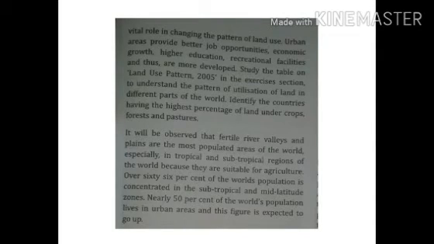Children, human and economic factors such as development, education, medical facilities and the government policies also play a vital role in changing the pattern of land use, and this provides good settlements for the human habitations.